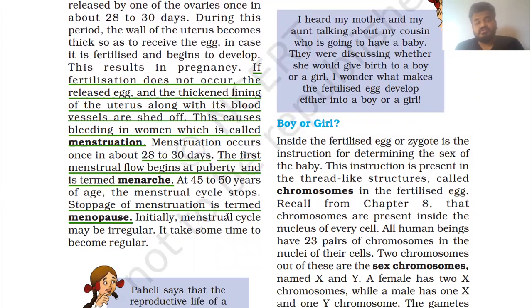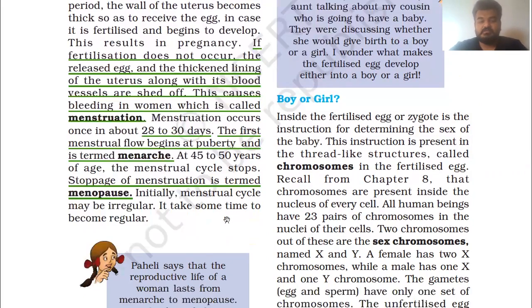The first menstrual flow begins at puberty and is termed menarche. At 45 to 55 years of age, the menstrual cycle stops. Stoppage of menstruation is termed menopause. These are the three terms we discussed in the last topic.